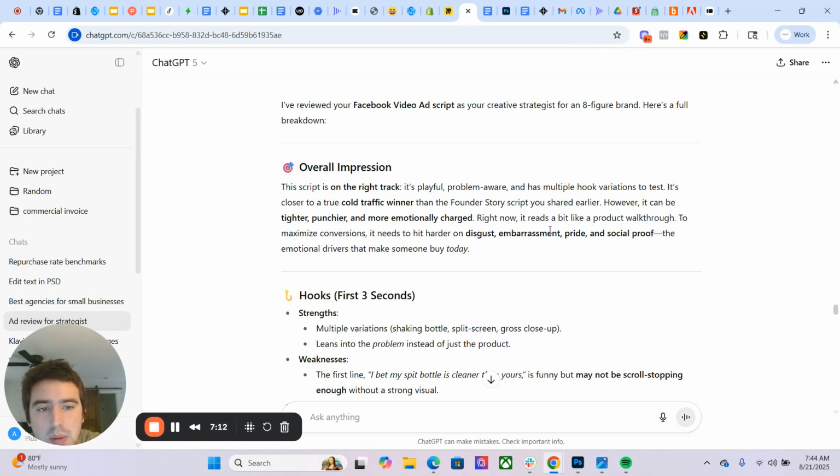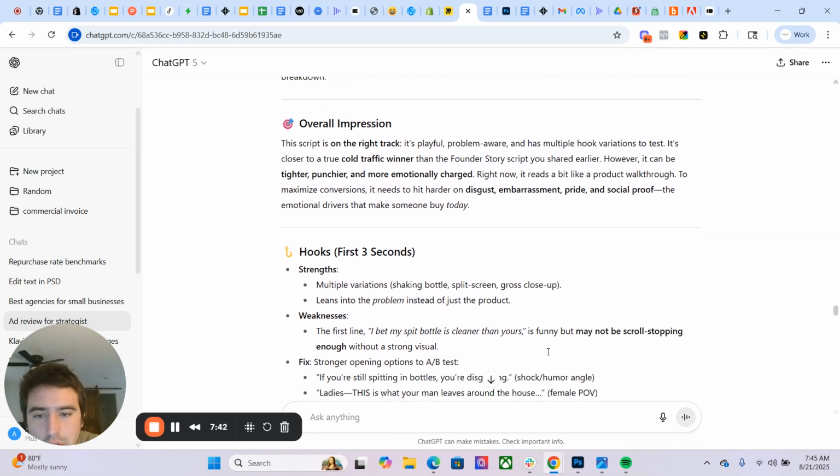So this is something I came up with. Now it says, however, it can still be tighter, punchier, and more emotionally charged. Okay, so that's some fair points right there. So right now it reads a bit like a product walkthrough. So it's still kind of just like a product walkthrough. It's saying it needs to be more emotional. It needs to hit on those emotions better. Now, to some extent, I do agree. To maximize conversions, it needs to hit harder on the disgust, the embarrassment, pride, social proof. Those are some good points.